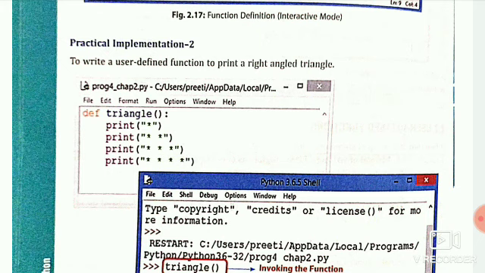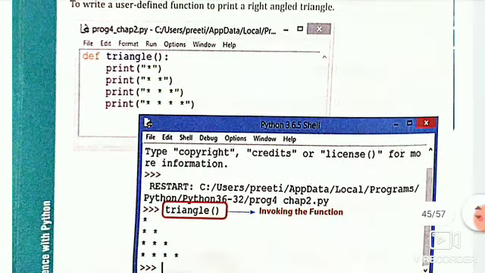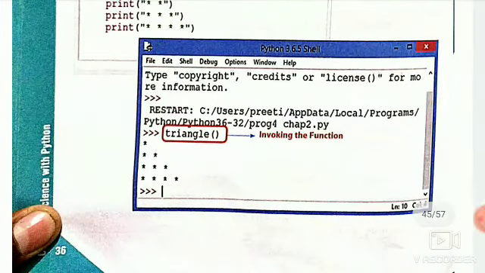In the second practical implementation we define a function triangle, and whenever this function runs, it shows an asterisk pattern as output. So here we can see that when we run or invoke the triangle function, it gives us output according to that function.